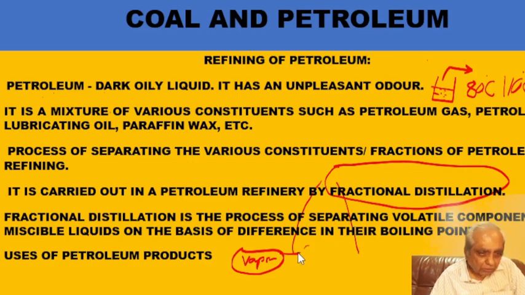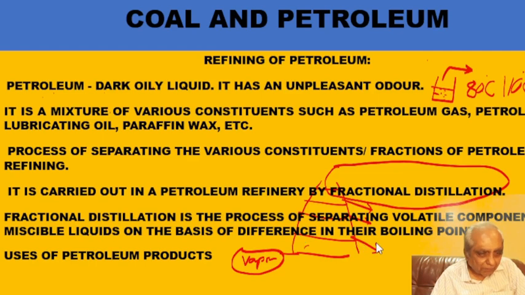This tower is called a fractional distillation tower, and here in this tower you have various layers and partitions, so that I can drain the liquid from here, from here, and from here. This is designed in such a manner that the vapor that will be coming out from this place would be at a maximum temperature.